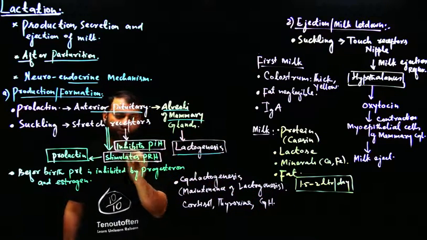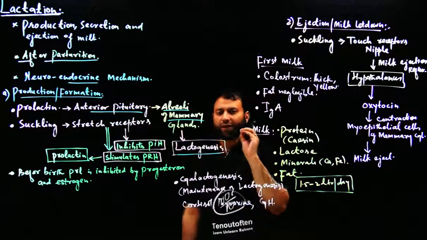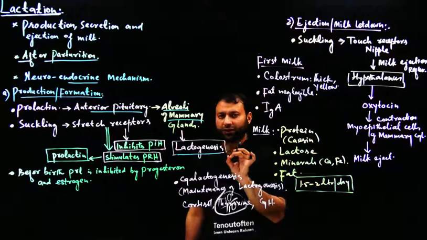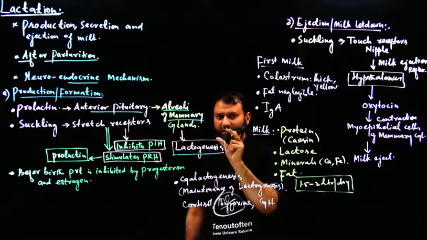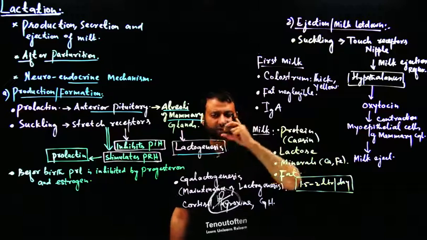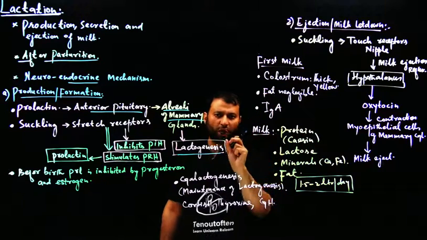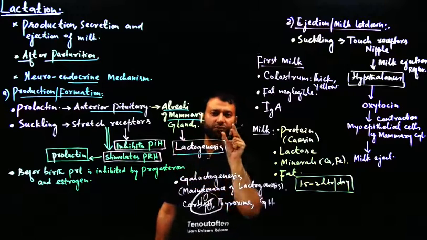Hypothalamus inhibits PIH. Hypothalamus अब PIH, prolactin inhibiting hormone को secrete नहीं करता. When the baby begins to suckle, this reflex goes to the hypothalamus and the hypothalamus stops the secretion of PIH, prolactin inhibiting hormone.